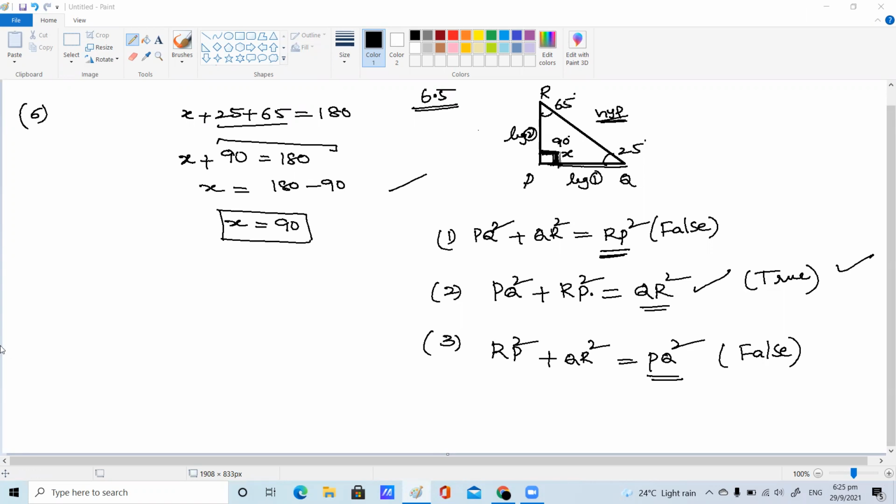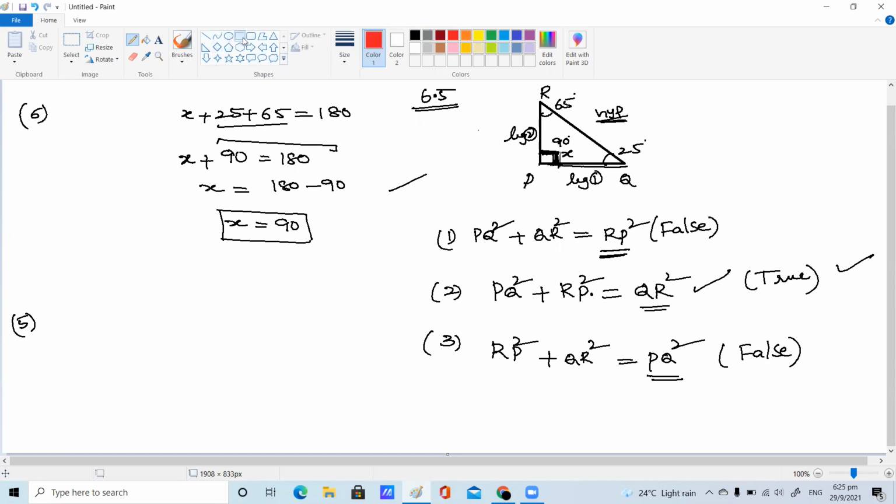Next one. Find the perimeter of a rectangle whose length is 40 centimeters and diagonal is 41 centimeters. Don't think like why rectangles are coming in this chapter. There is a relation between right angle and rectangle. What is the relation between right angle and rectangle from this class? Anyone of you, please?